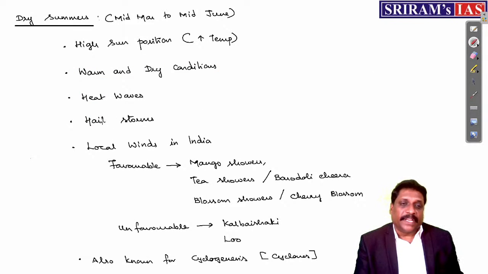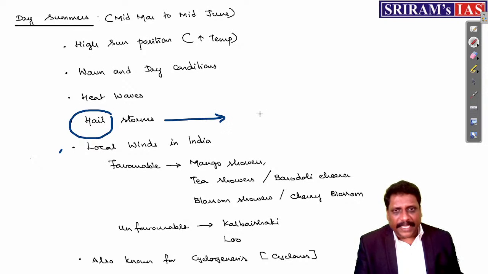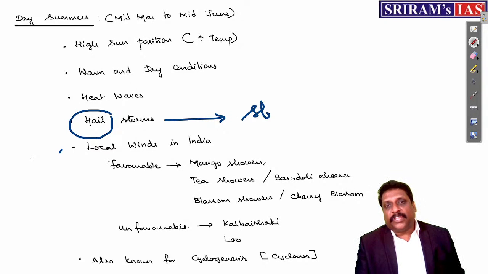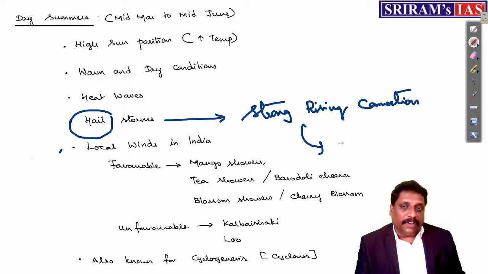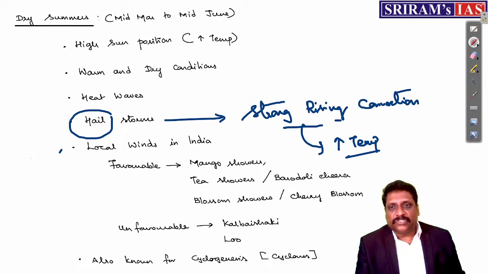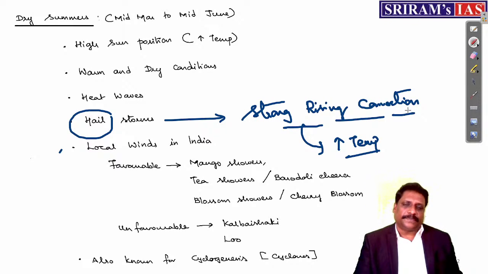Okay. And my dear friends, this season is also known for hailstorms. Large chunks of ice will be falling from the sky. Why? Because hailstorms will normally happen wherever you experience a very strong rising convection. And now comes another question. Where exactly will you have a very strong rising convection, if you ask me? Wherever you have very high temperature, there you may have a very strong rising convection.